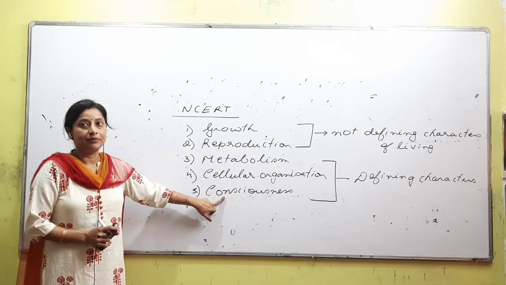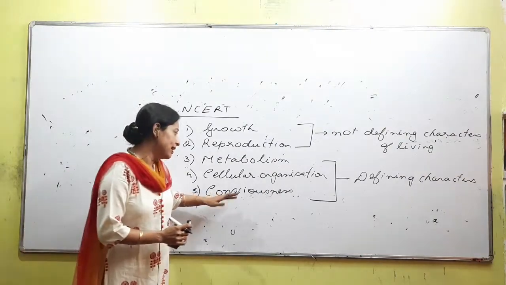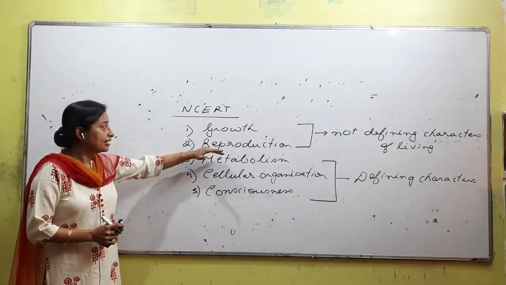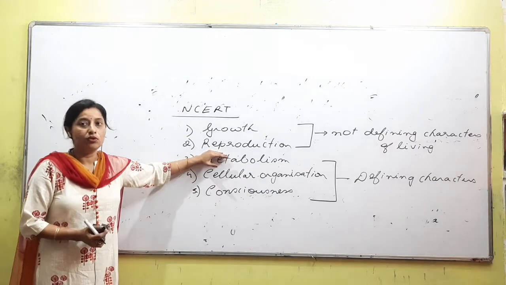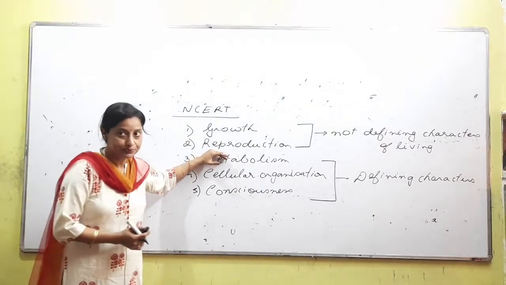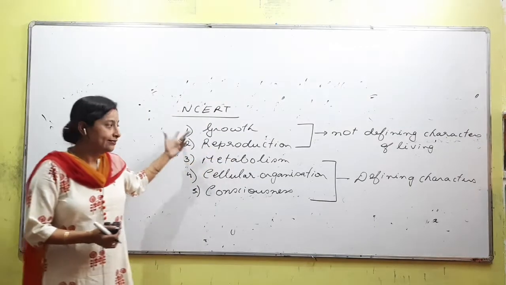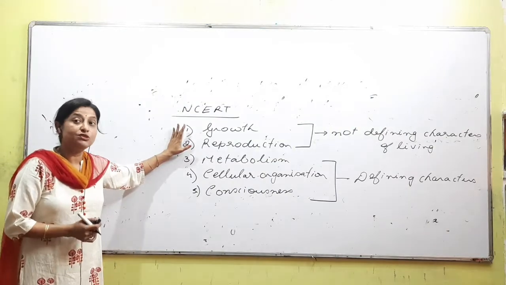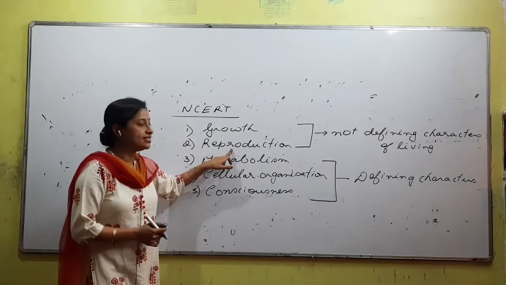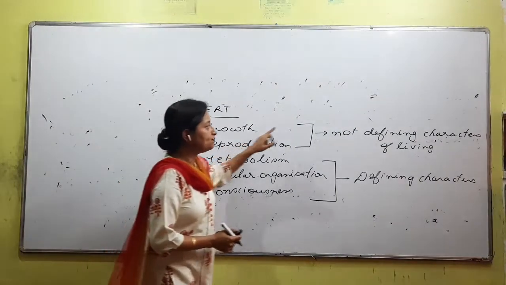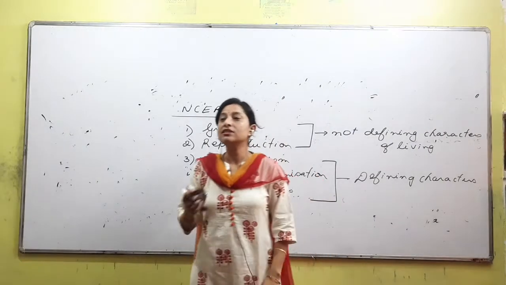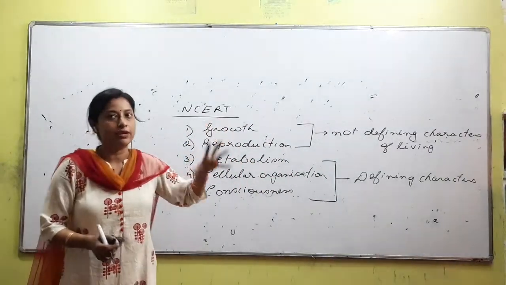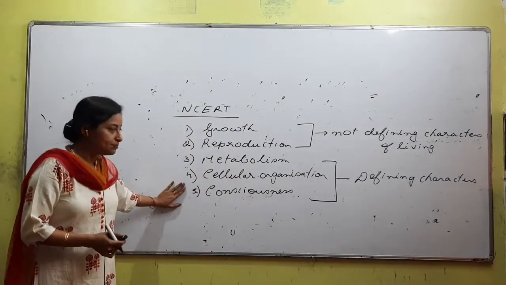Now you might be asking me a question: ma'am, the others I understood, but reproduction, does a non-living object reproduce? Right? So reproduction is something that is seen only in case of living, but in spite of that it is not considered as a defining character, it is put under not defining. What is the reason behind that? We will be talking about that when we get to the reproduction point. As of now, up till here, is it clear?